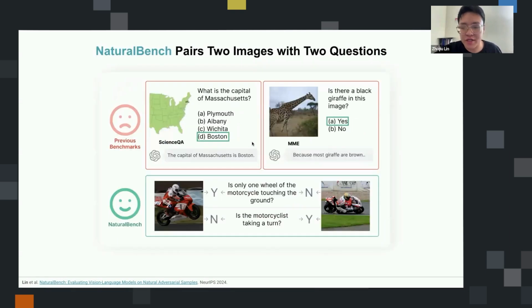So our solution is simple. We essentially just pair, so instead of using single image-question pairs, we pair two images with two questions and make sure that these two have opposite answers. So this benchmarking protocol ensures that if you have a blind language model that just chooses blindly regardless of the image, then you're guaranteed to get random chance performance on our benchmark.